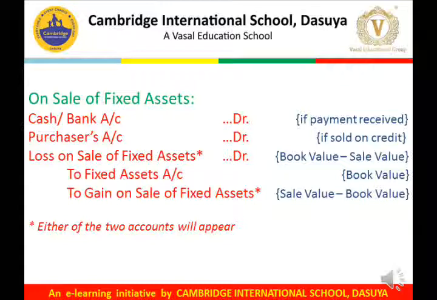And if there is gain on sale of fixed asset, it must be credited. Gain falls under the category of nominal account, and the rule for nominal account is debit all expenses and losses and credit all incomes and gains. So gain on sale of fixed asset would be credited here.